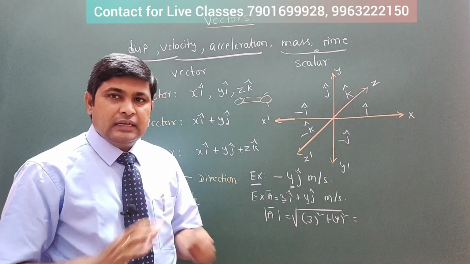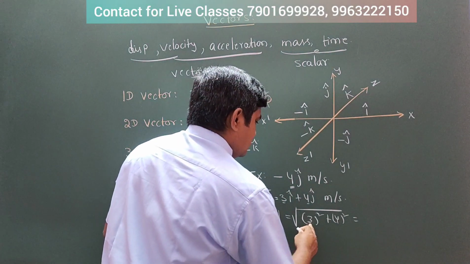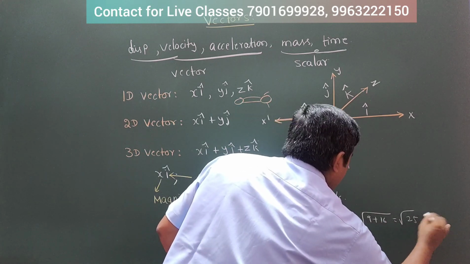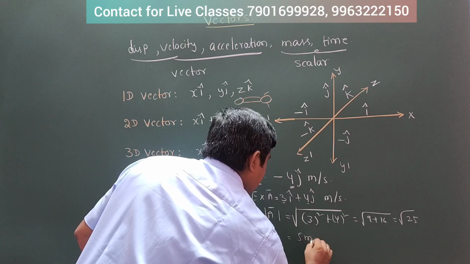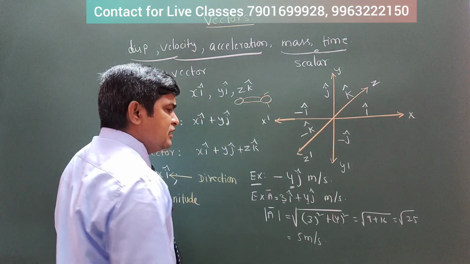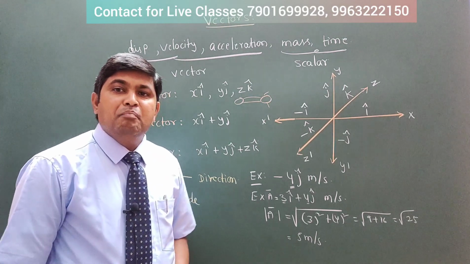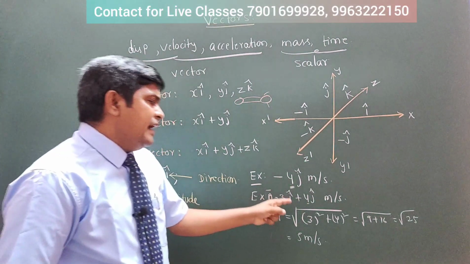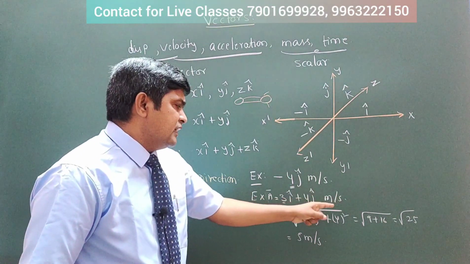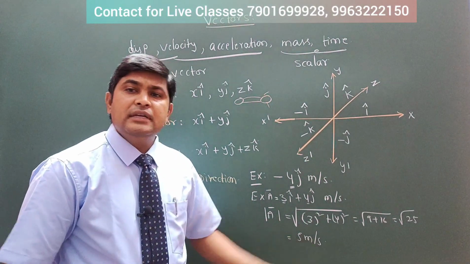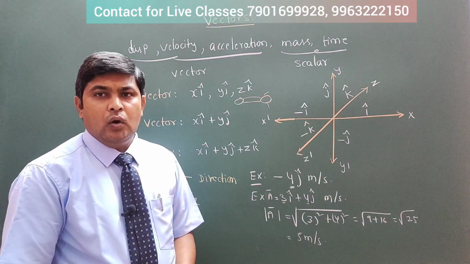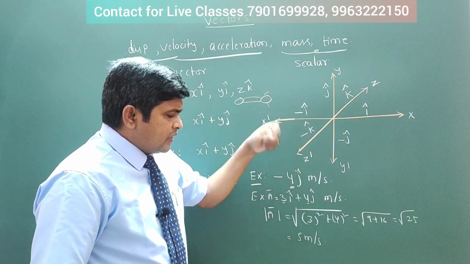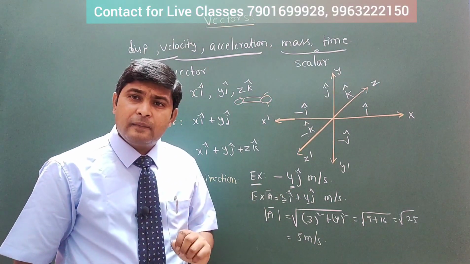Okay, that's why you should have the clarity. Now what does it come to? Square root of 9 plus 16, that gives us square root of 25. It is going to be 5 meter per second. 5 meter per second is going to be the magnitude of that vector representation. 3 i cap plus 4 j cap meter per second gives us the velocity of 5 meter per second. We are saying 3 meter in x direction, 4 meter in y direction. What is the direction of this 5 meters?